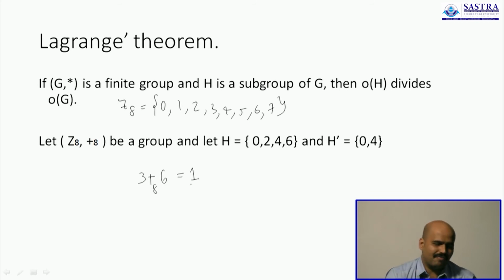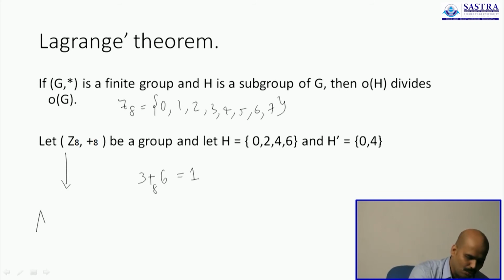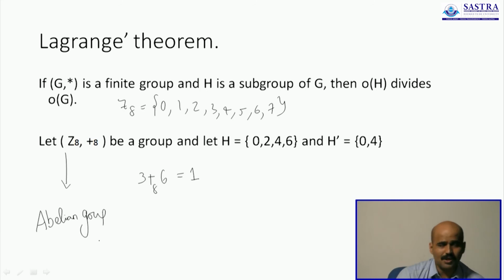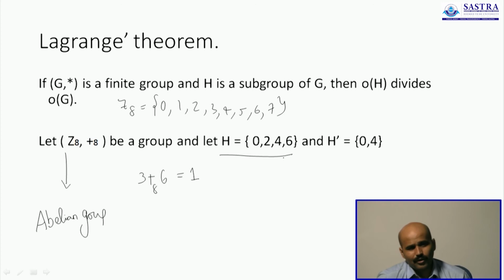Now you can verify that it is actually an abelian group. I will leave it as an exercise to you. You can ask me if you have any doubts on that during our webinar. You can ask me a question on this. The set of all remainders when you divide any number by 8 always forms an abelian group under addition modulo 8. You can check that. Now within that set, I am considering a small subset called H. H is going to contain only these 4 elements.